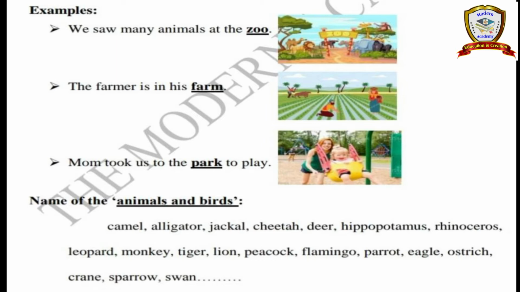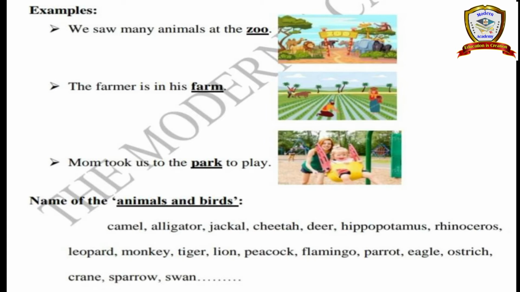Next, the farmer is in his farm. The farmer is a noun, and farm is also a noun. But farmer is the name of a person and farm is the name of a place. Are you clear? Next, mom took us to the park to play. See, mom is the name of a person and park is the name of a place. Are you clear about the difference between the name of a person, name of a thing and name of a place?